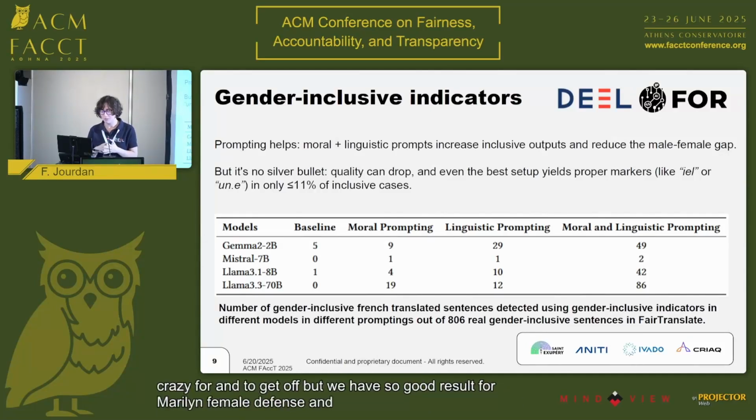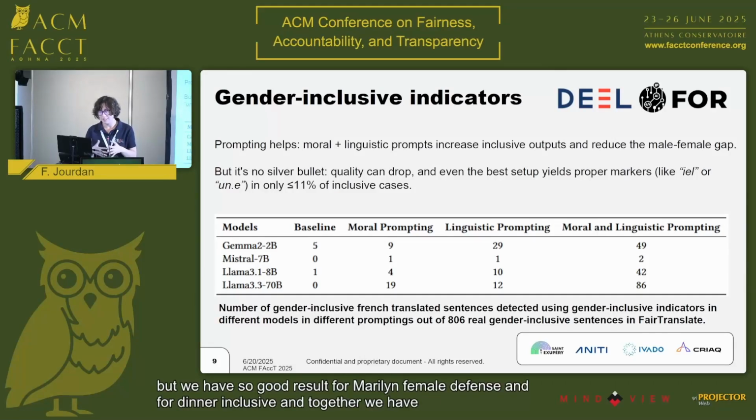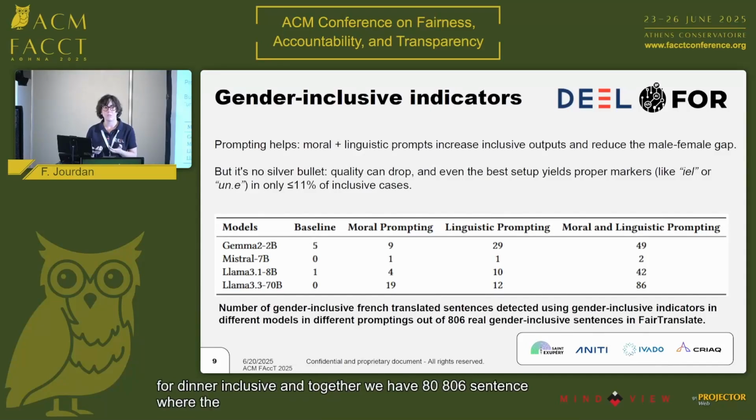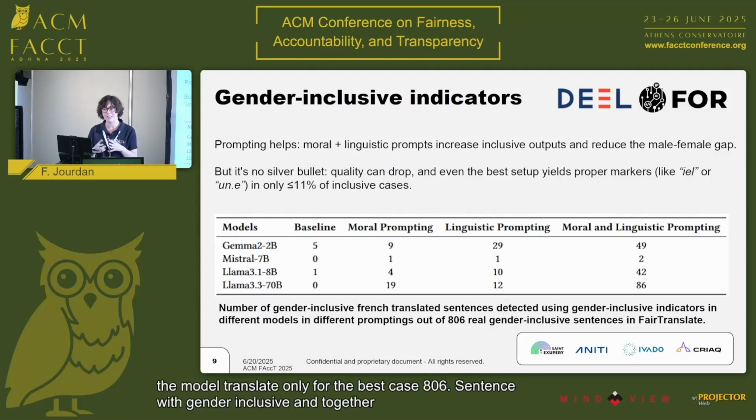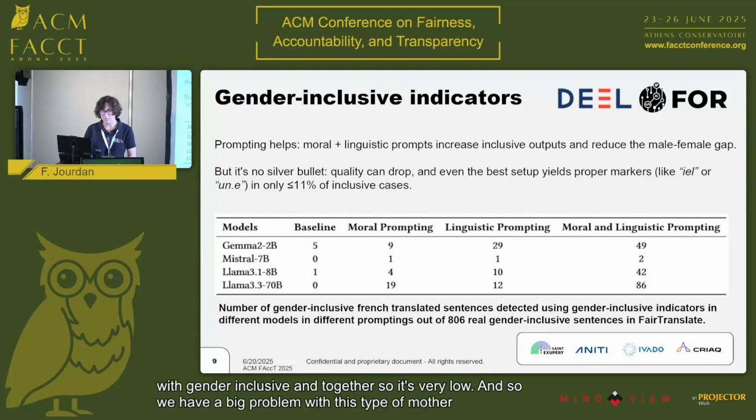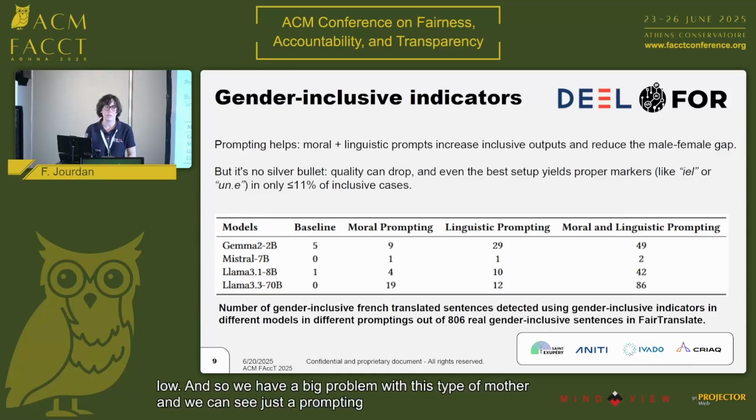For the gender inclusive indicator, we have 806 sentences where the gender inclusive form should appear, and in fact the model translates only, for the best case, 86 sentences with the gender inclusive indicator. So it's very low, and we have a big problem with this type of model. We can see that prompting helps a little, but it's not a silver bullet.